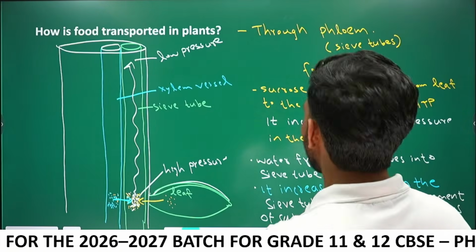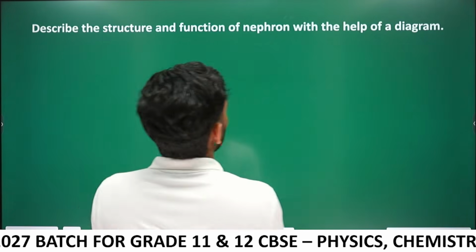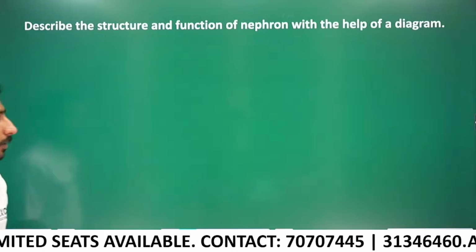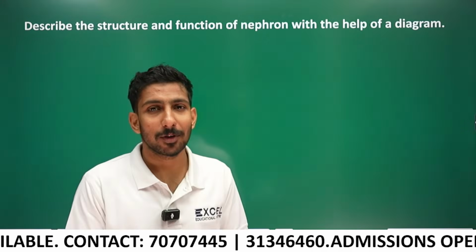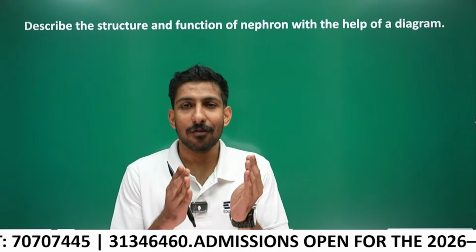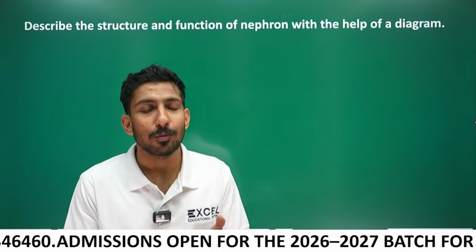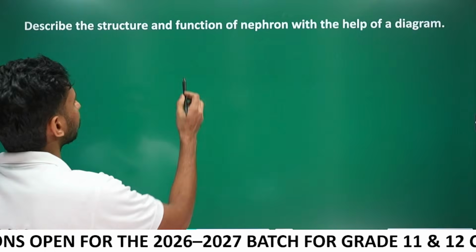The same question appears again. Describe the structure and function of nephron with the help of a diagram. Okay, you know nephron. What is nephron? Nephron is the functional unit of kidneys. Each kidney contains 1.2 million nephrons. So let's draw the structure of nephron.